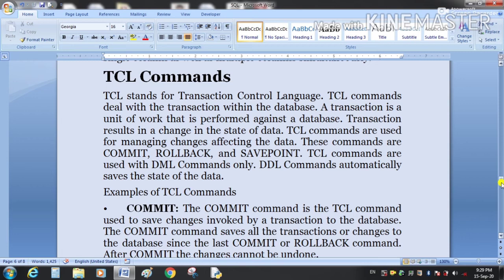A transaction results in a change in the state of data. Transaction control language commands are used for managing changes affecting the data, and these commands are commit, rollback, and savepoint.